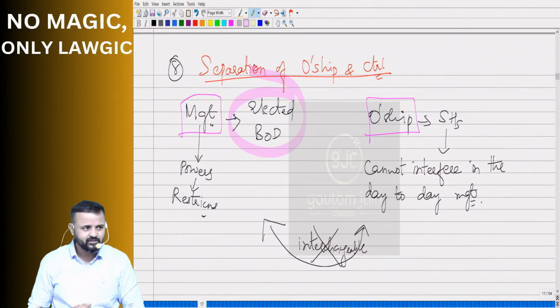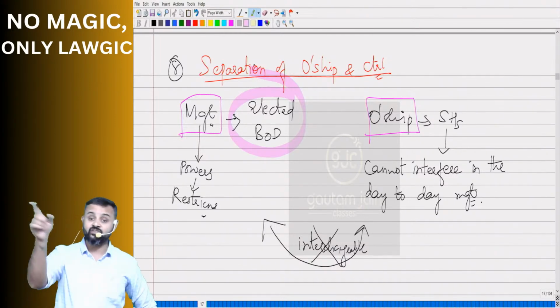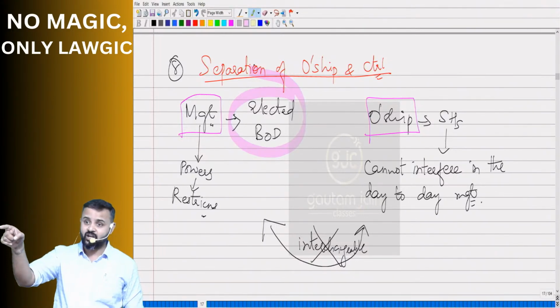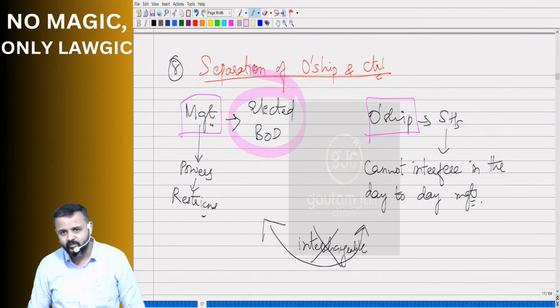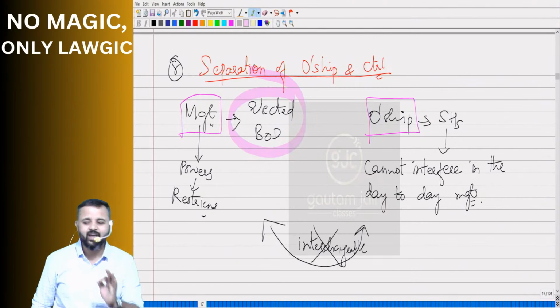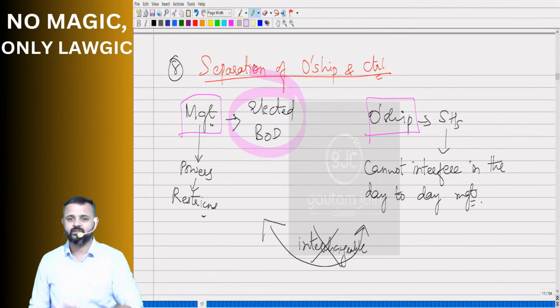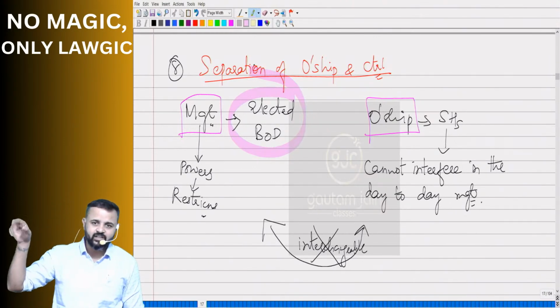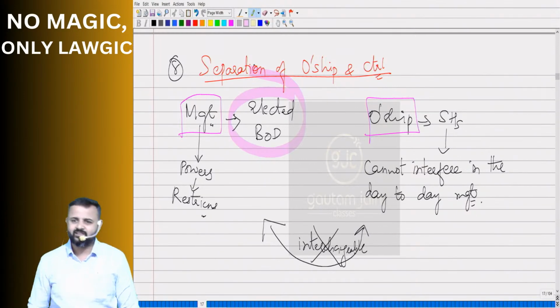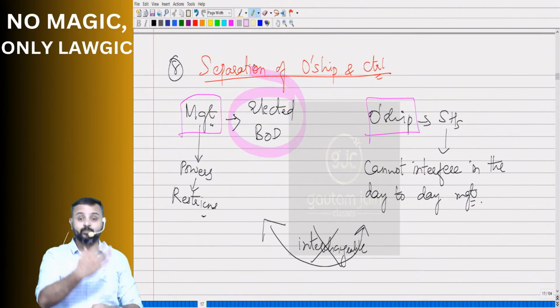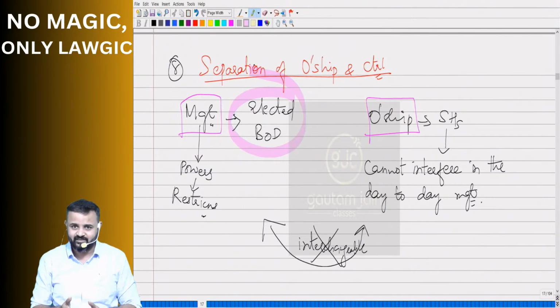No. So please understand. You'll say, no, I want to see that ledger. I want to see that creditors account. I want to see the quality of raw material which you are using. You think they will allow? No. You cannot interfere in the day-to-day management. Whenever there is a general meeting and you are being called, that time you visit. Or if you want to inspect something, there is a procedure. Not like you wake up and you go there.